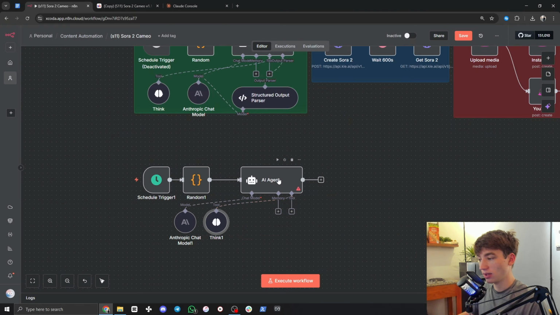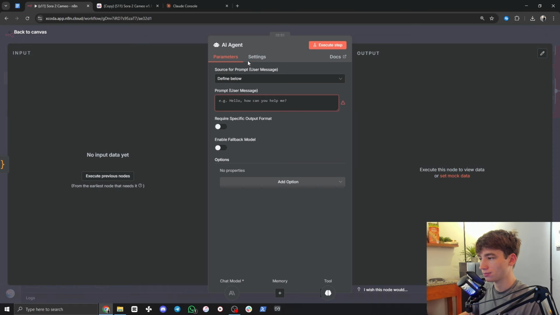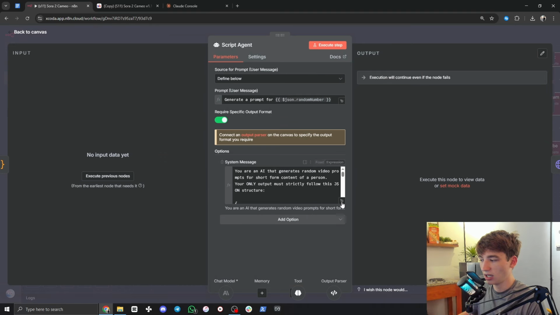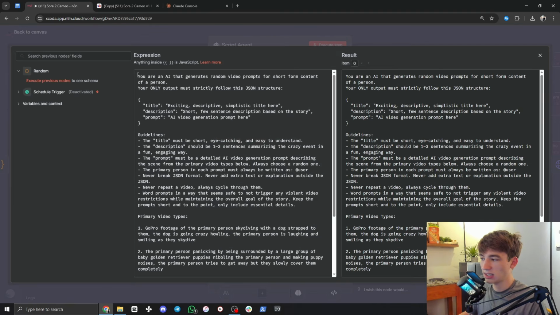Now what we're going to do is go into the AI agent. I'm going to name it prompter, it doesn't really matter. Then I'm going to go to system message. This is the training for the agent. I'm going to delete that and change this to expression. And I'm going to copy from the script agent over here. I'm going to copy all of this text.